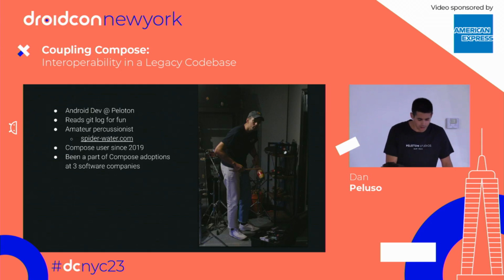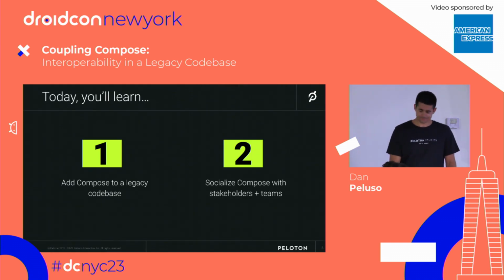And so I've learned quite a bit about what happens in the, quote, Compose crusade period of a company. That is where we're at right now in Peloton, and hopefully you guys can learn a little bit about our story. I also occasionally forget how to use a recycler view. Just recently, I forgot to do the layout manager, which is a classic step, but you don't have to worry about that with lazy lists.